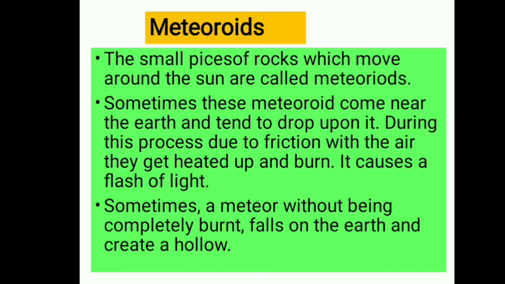They come near the earth and tend to drop upon it. During this process, due to friction with the air, they get heated up and burn. It causes a flash of light. Sometimes a meteor, without being completely burnt, falls on the earth and creates a hollow. These hollows are bigger, and these are meteoroids.